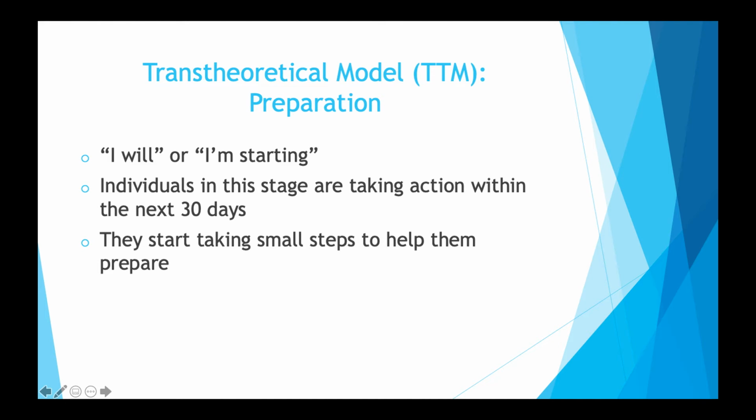The third stage of the transtheoretical model is the preparation stage. This stage is also known as the I will or I'm starting stage. Individuals in this stage are taking action within the next 30 days. They will start by taking small steps to help them prepare for the behavior. For example, if someone in this stage is working on exercise, they might take a small step like buying workout clothes or running shoes or even getting a gym membership.